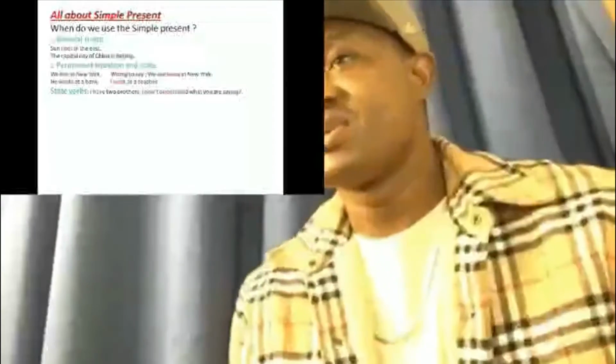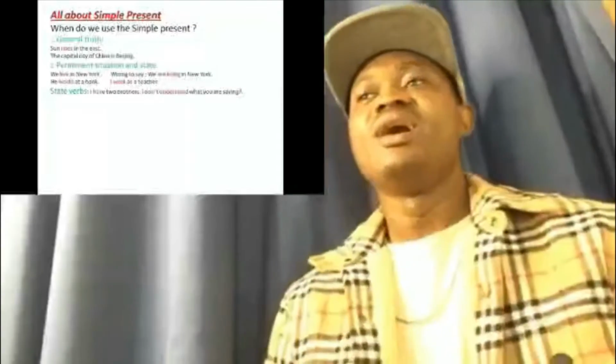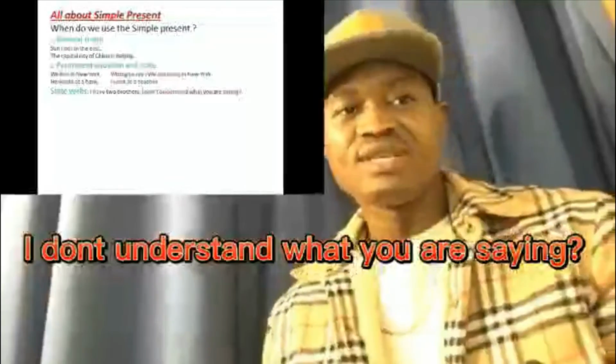You have to see a lot of state verbs. A lot of state verbs are coming, guys. Okay, example, guys. Let's go. So we're gonna say, I have two brothers. Have there is a state verb. I have two brothers.